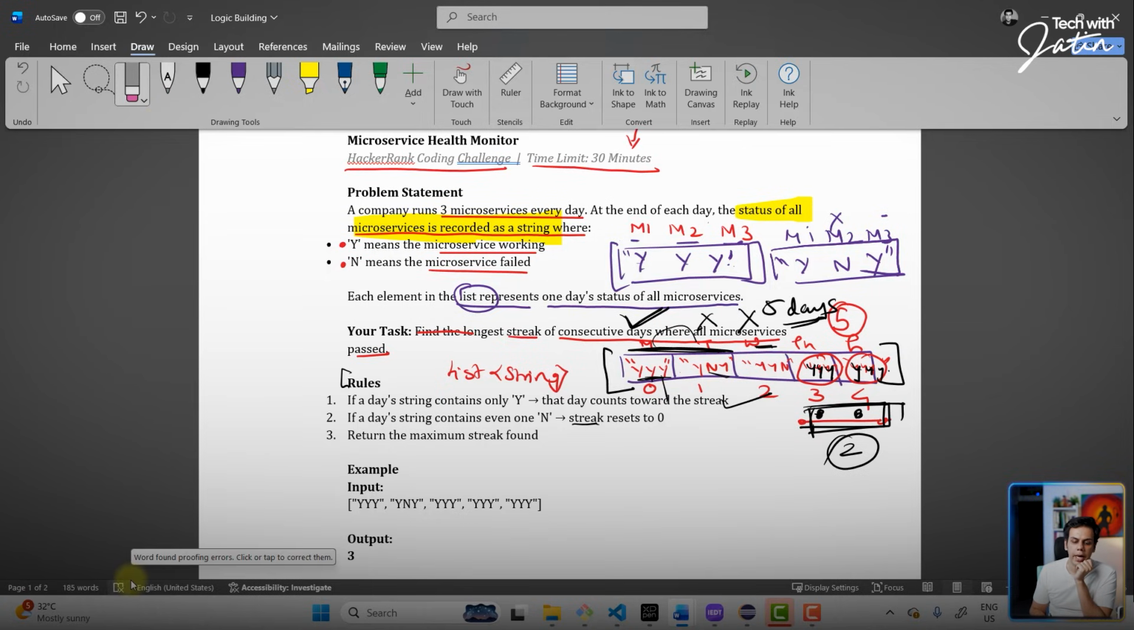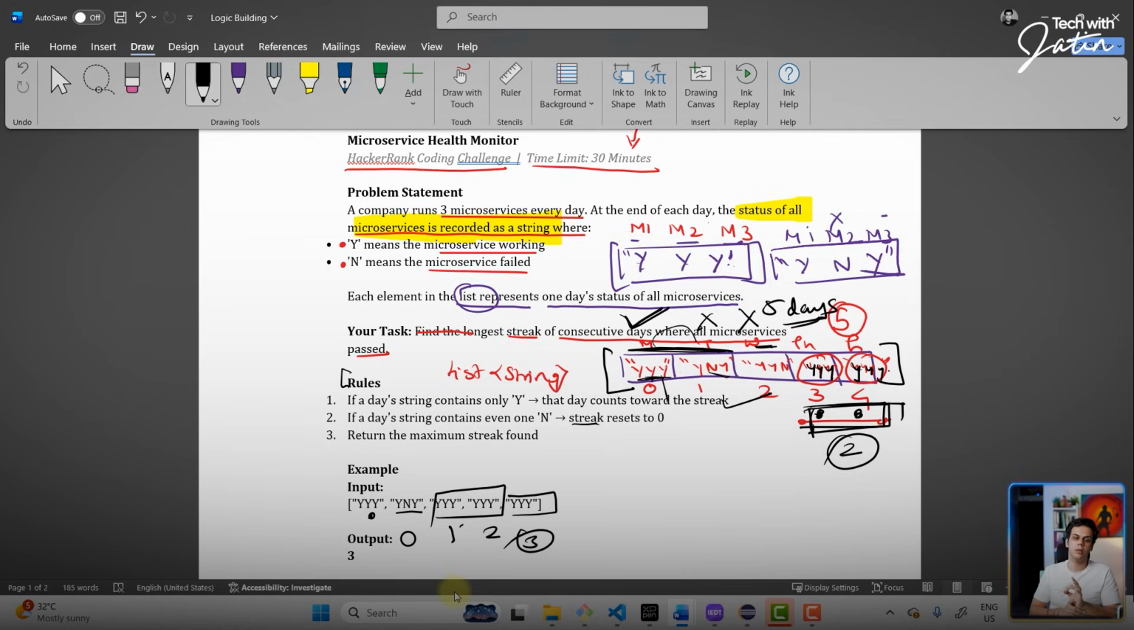Over here, the input is y, and y. So over here, your streak is 1 because all the 3 services were up and running. Now over here, we got y and y. So the streak is going to be reset to 0 because there is an n popping up over here, right? Then we have y, streak is again going to be set to 1. Y, streak is going to be updated to 2 because there are 2 consecutive days now. And we have y, streak is going to be updated, and the maximum streak over here is going to be 3. Hence, the output of this particular program is 3.